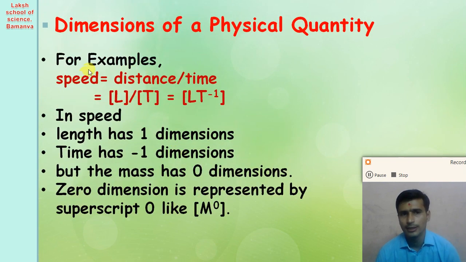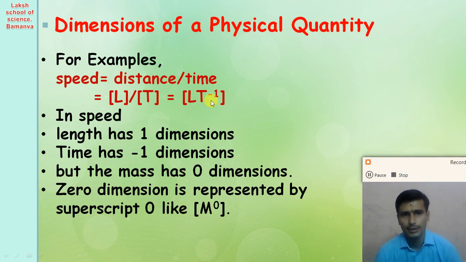For example, if we take a derived physical quantity like speed, right? What do you mean by speed? Speed is equal to distance divided by time, right? So distance is one type of length. So we put the symbol of length, capital L, in a square bracket, divided by time, we put time in a square bracket, capital T, right? So if we take T in the upward direction, we can write L into T raised to minus 1.